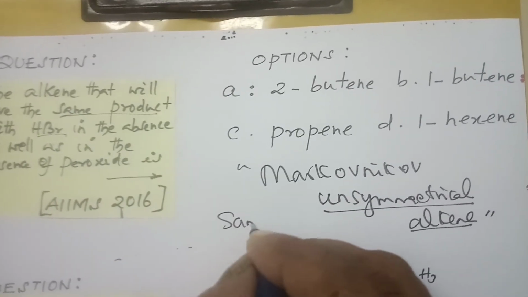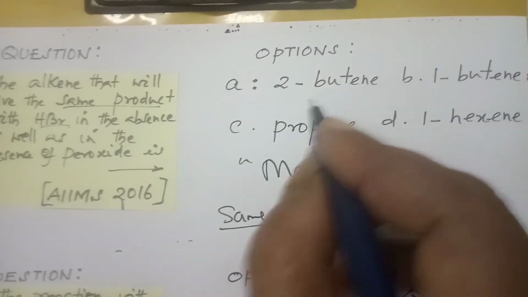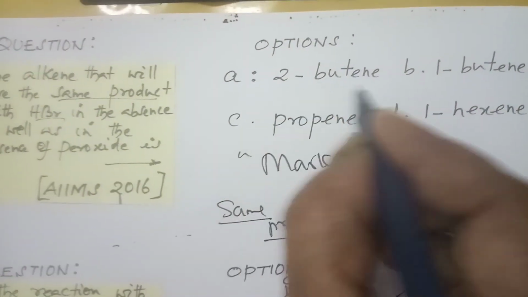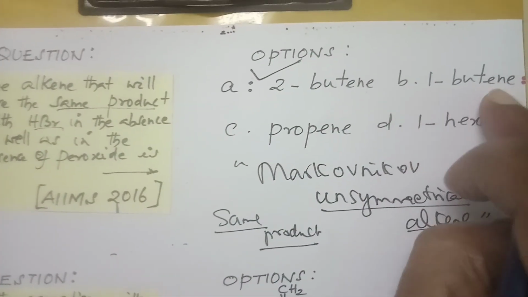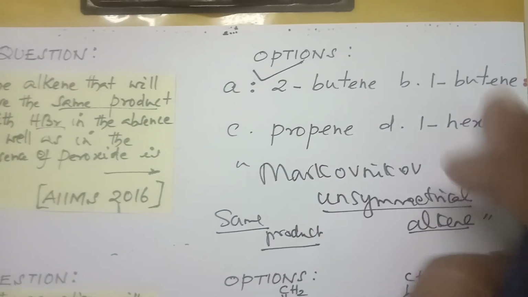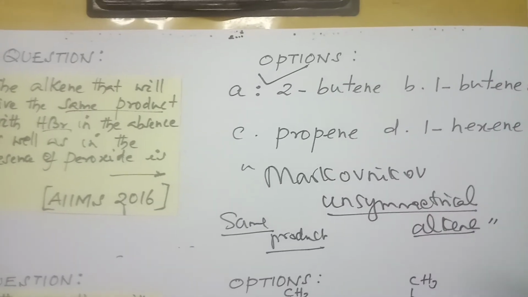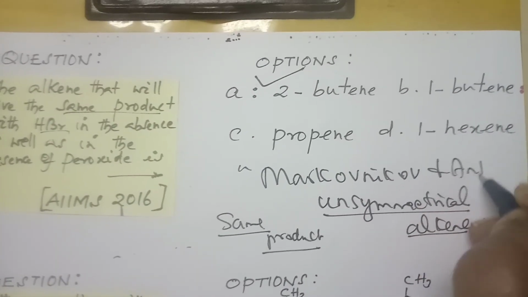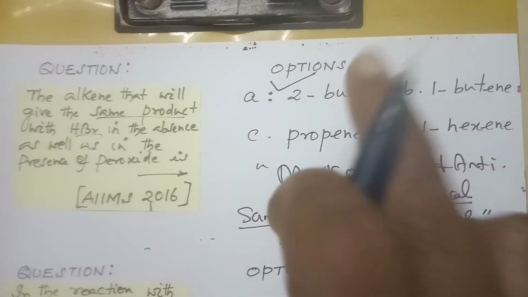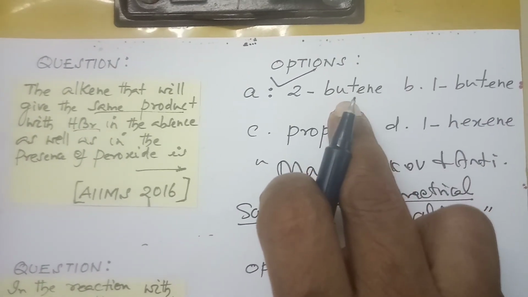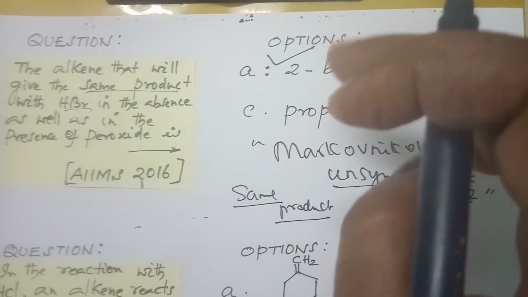Both giving the same product means that it is the symmetrical alkene. What is the symmetrical alkene? 2-butene is your answer because it is symmetrical. Whereas the others, 1-butene, propene, 1-hexene, we know they are unsymmetrical alkenes. When it is an unsymmetrical alkene, the Markovnikov rule and the anti-Markovnikov rule will be applied, which give different products. Here, being symmetrical, anti-Markovnikov addition does not matter and it gives the same product. So because of symmetry, I select this answer.